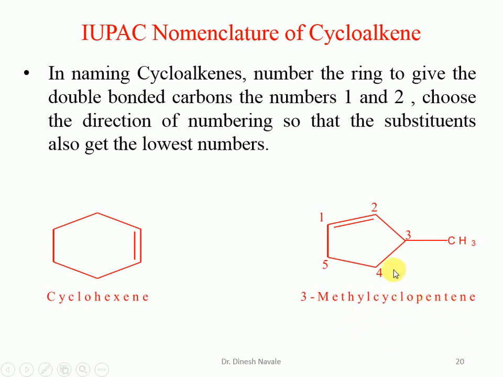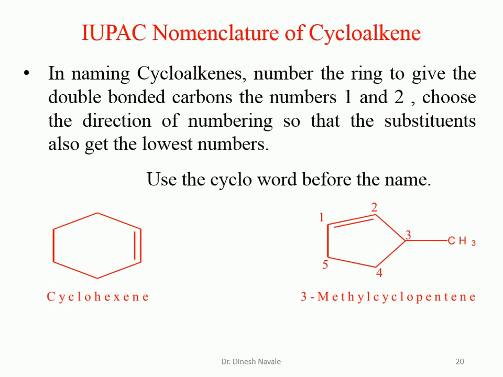And the substituent should be given the lowest possible number, so it will be 1, 2, 3. So it is a 3-methyl cyclopentene. And again, the very basic rule is that we have to give the lowest possible number to the carbon-carbon double bond, then the lowest possible number to the substituent. That's why it comes as 3-methyl cyclopentene.